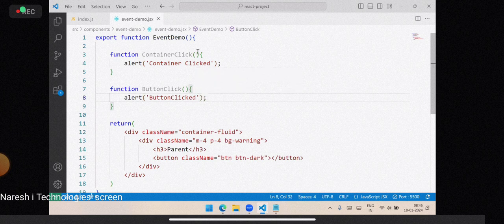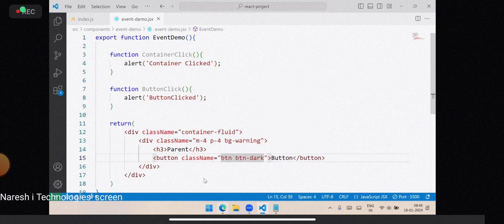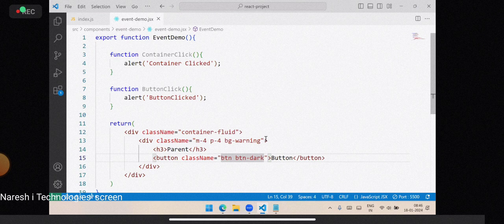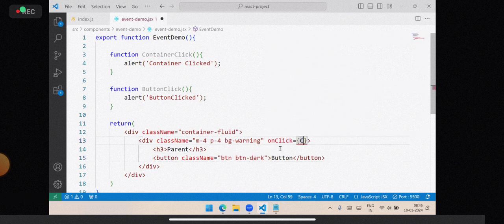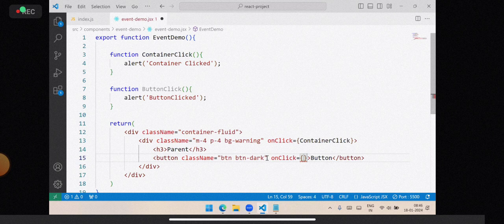These are the two messages we are giving. The container has an onClick that points to containerClick, and the button has an onClick that points to buttonClick.